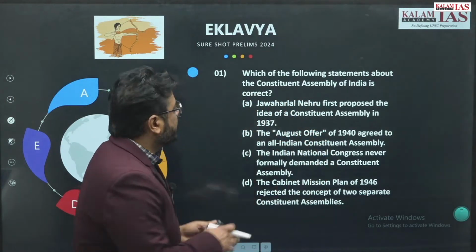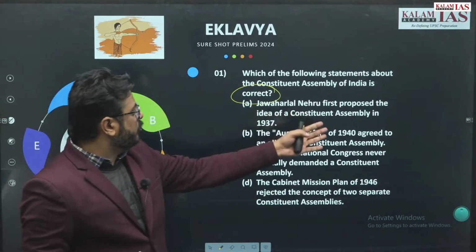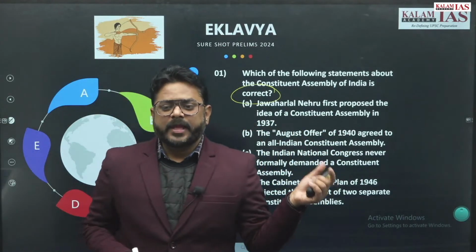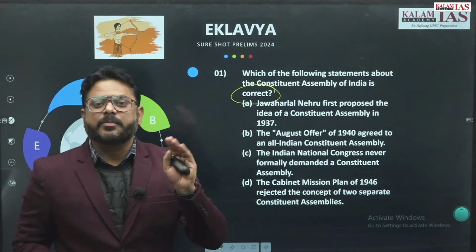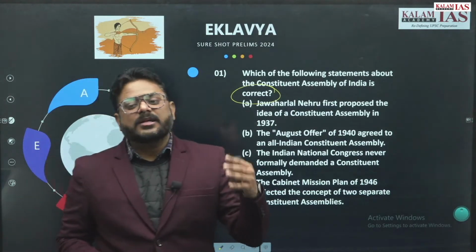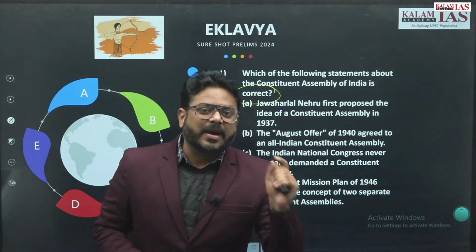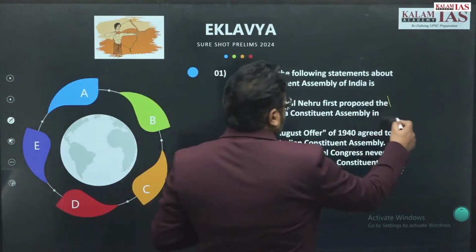Right, you have to answer the correct one. Option: Jawaharlal Nehru first proposed the idea of the Constituent Assembly in 1937. Is it correct? Actually, it was proposed by M.N. Roy in 1934, and later on by the Indian National Congress. It was formally demanded in 1935, right? So this option is wrong.